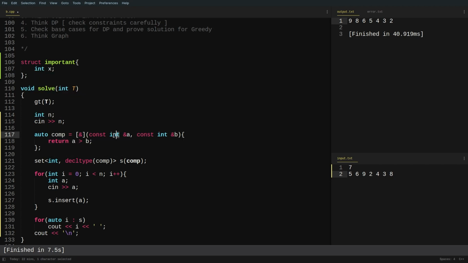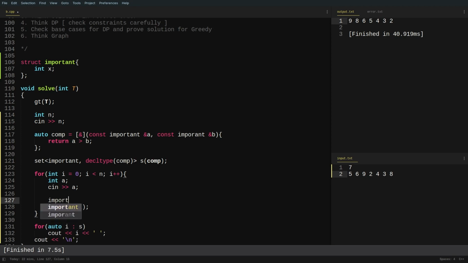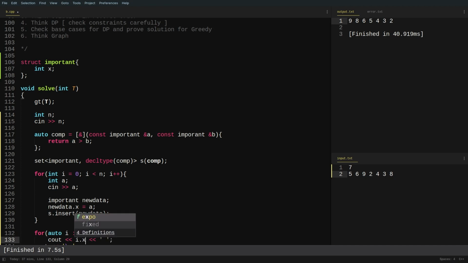Now, if it is receiving a data type of type important, right? So this is my struct that it is receiving. Let me just complete the code for now. So it is going to be important here. Now, if it is receiving some variable n, then I have to print important new data. Let's say new data, and new data dot x is equal to a, and I'm going to insert new data inside my set, and I'm going to print i dot x finally, right?